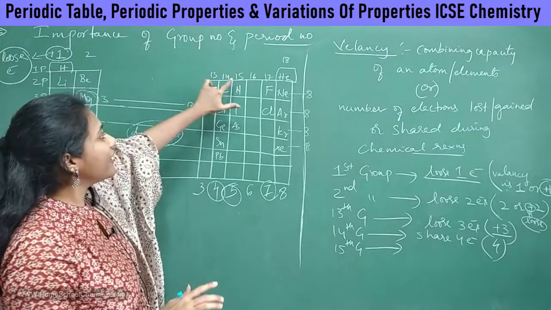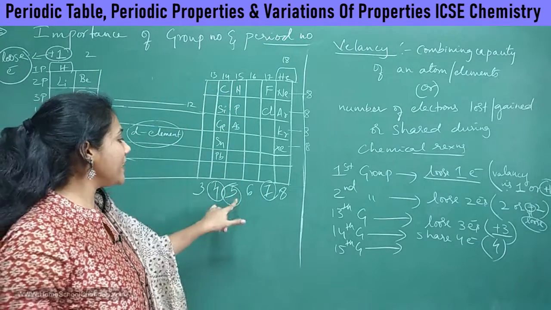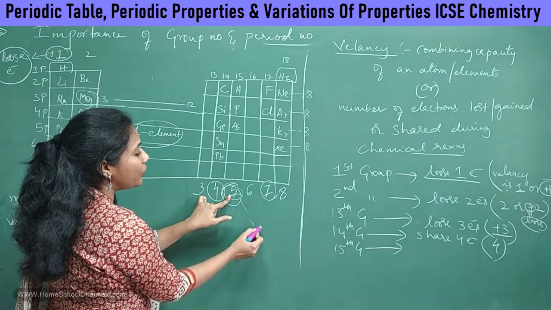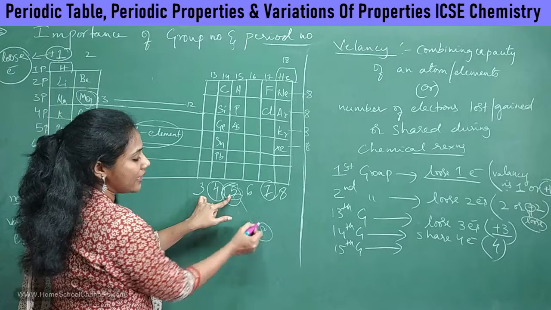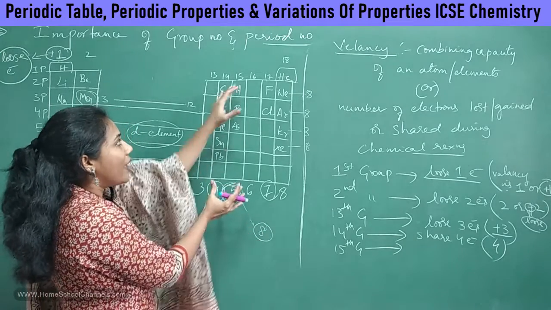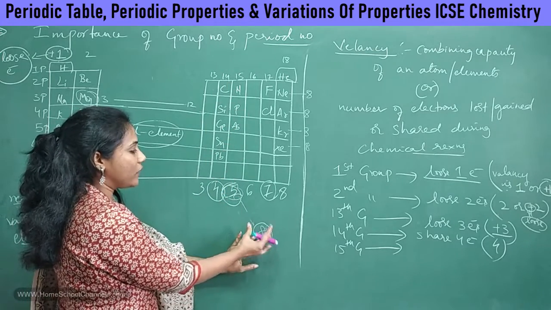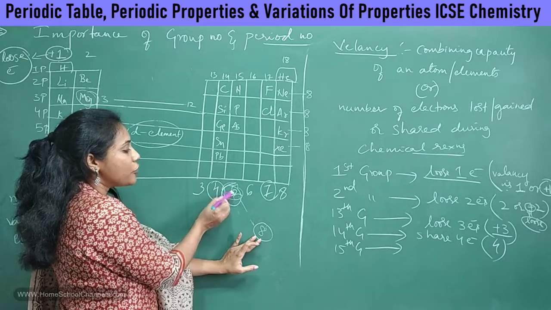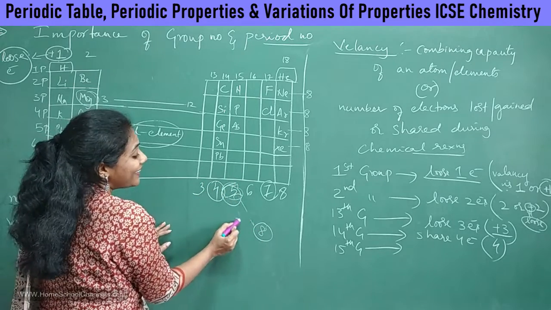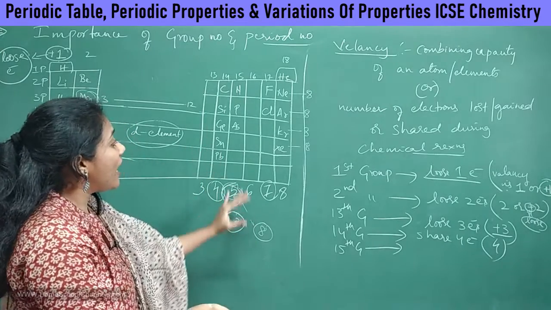But these elements do gain electrons. How many electrons do they gain? Can you tell me by adding what number you can have 8 electrons in the last shell? How do they attain stability? By having 8 electrons. Already 5 are there. So by adding how many electrons can you get 8? By adding 3 electrons, right? So that's why electrons are gained.